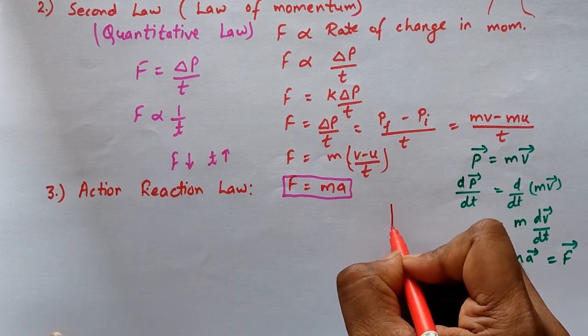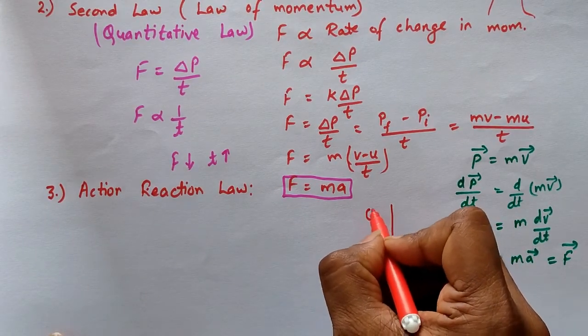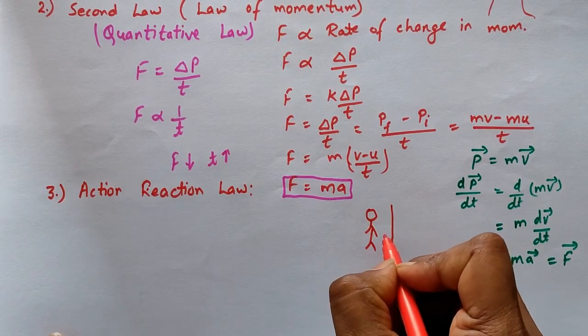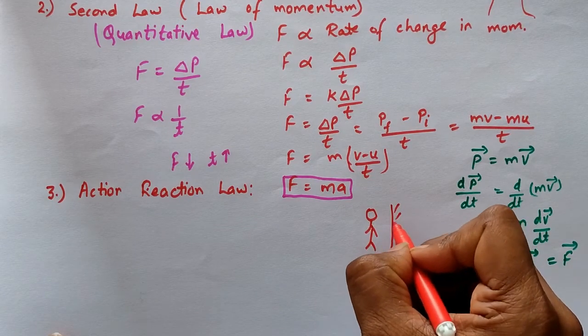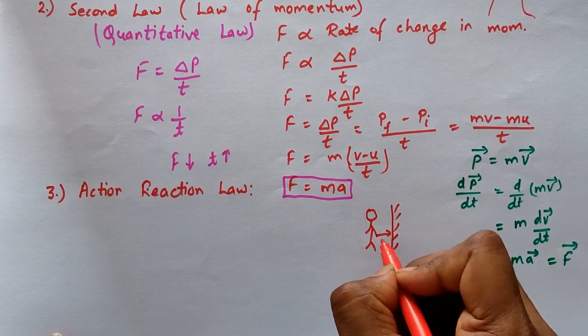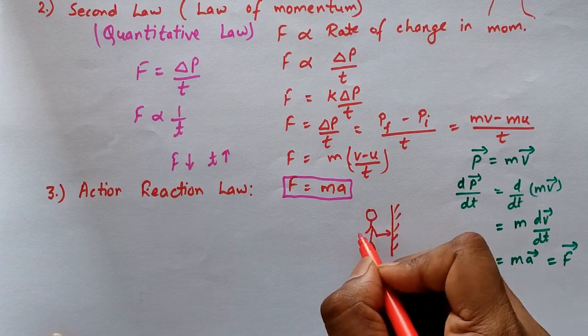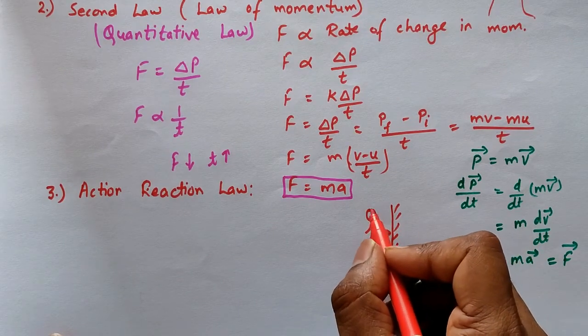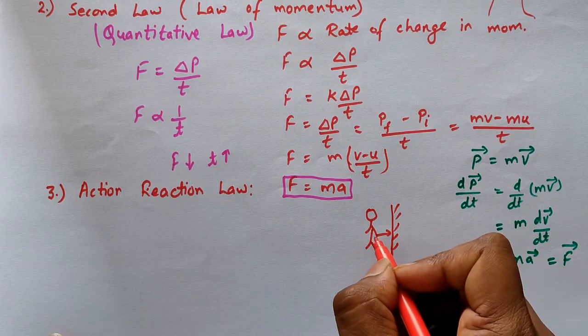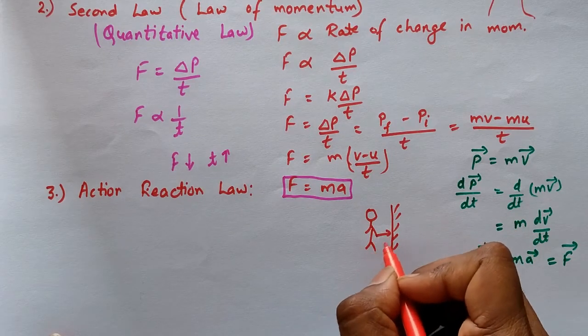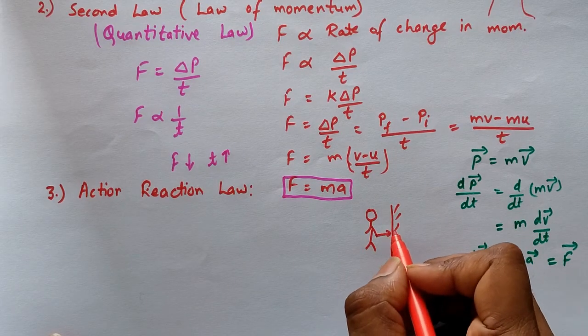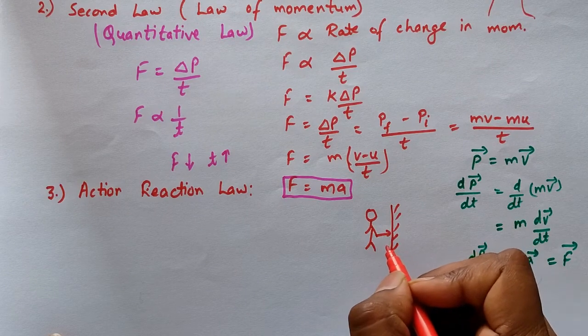Suppose there is a wall, and this is a person, and he is pushing the wall. Then the wall will push back the person with the same force the person has applied on the wall. But in daily life we do not see the wall pushing the person back. Why?